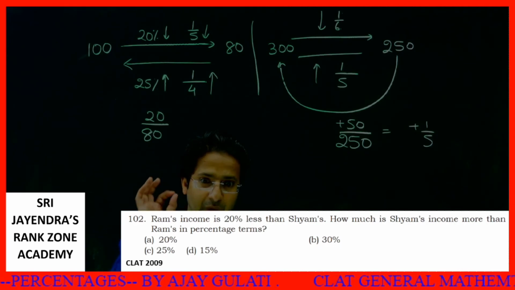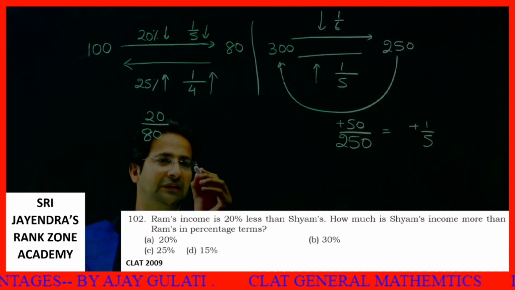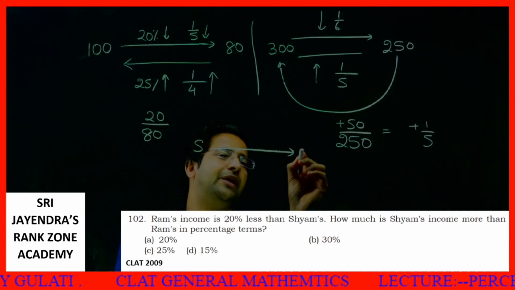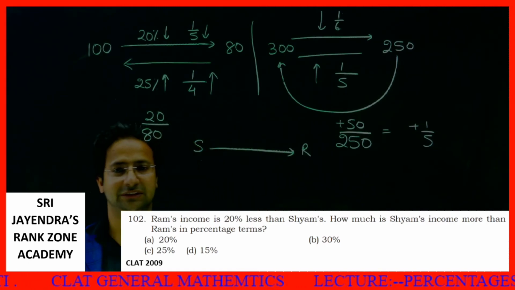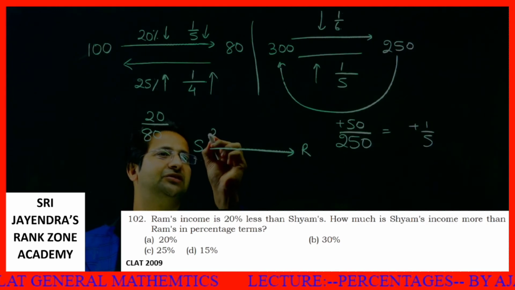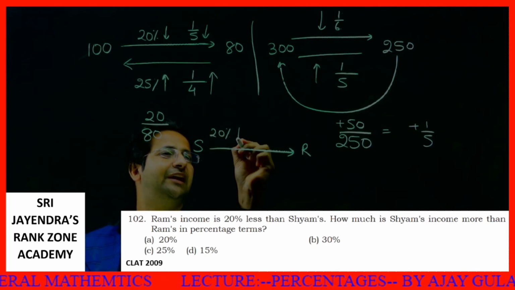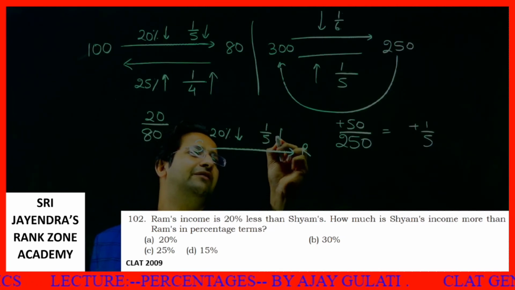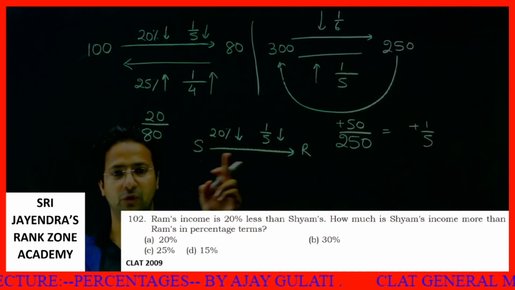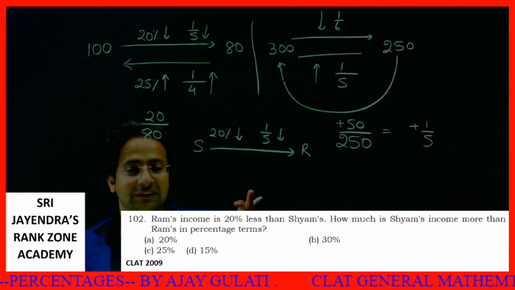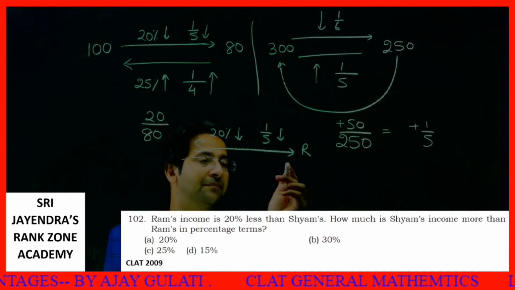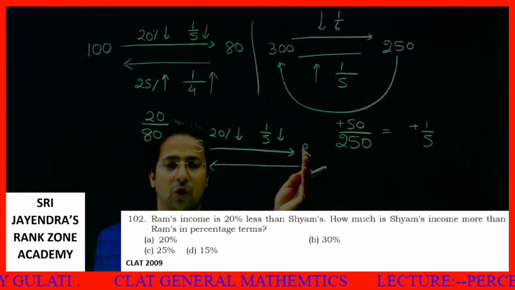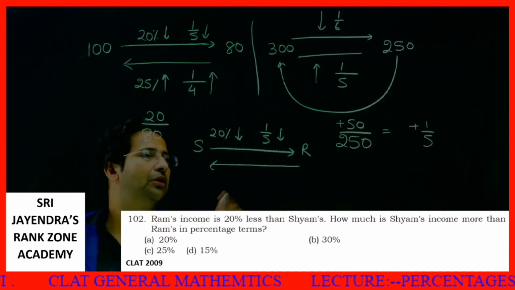Ram's income is 20% less than Shyam's. This is Shyam's income. Suppose I say Shyam's income. From here you get to Ram's income. This is 20% less. 20% less means 1 by 5 less. From Ram's income, if you need to find Shyam's income, how much is Shyam's income more than Ram's, in percent? See, you need to find how much extra over Ram's income is Shyam's income. So this is 1 by 5.